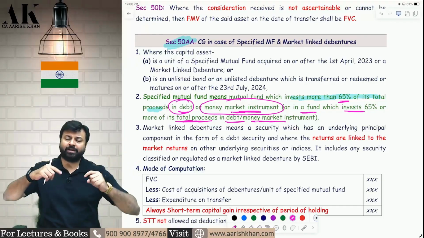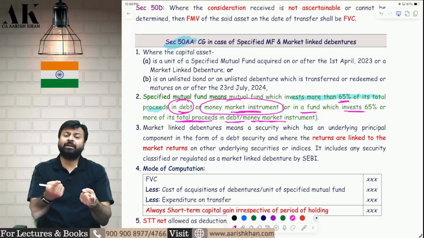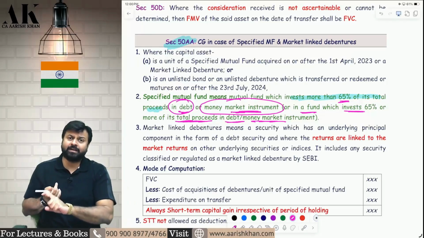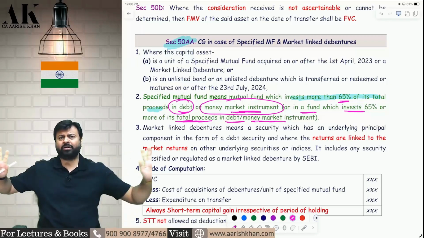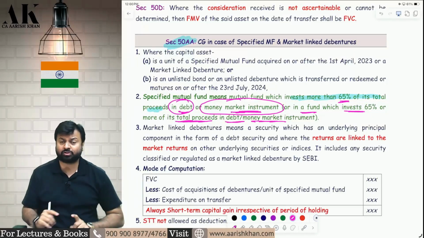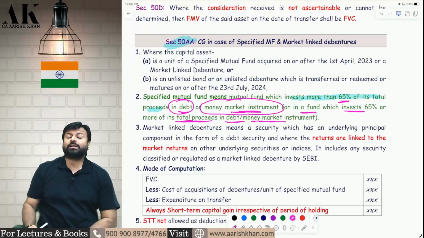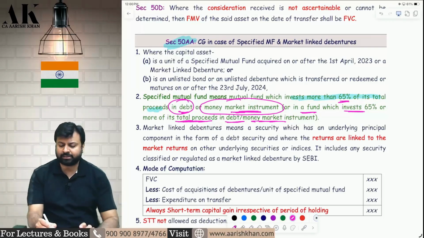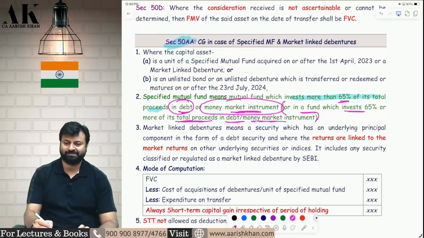So I have two possibilities. I can directly invest in debt and money market instruments. If I directly invest in debt and money market instruments, then my percentage should be greater than 65% in debt or money market instruments. If I do not directly invest in debt and money market instruments, I invest in a fund. Then that fund should invest at least more than 65% in debt and money market instruments. That is written in the bracket. Check it, please. I hope it is clear to all of you.